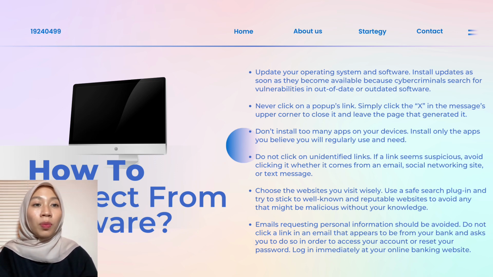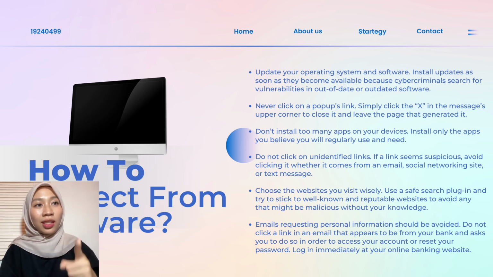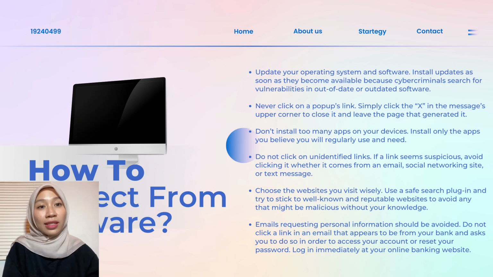Don't install too many apps on your device. Install only the apps you believe you will regularly use and need. Do not click on unidentified links. If a link seems suspicious, avoid clicking it, whether it comes from an email, social networking sites, or text message.